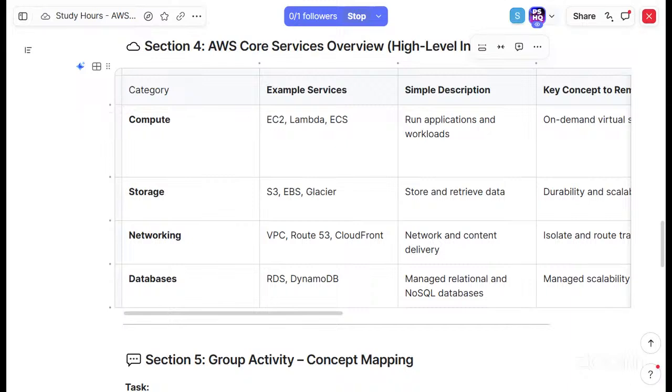We are going to give some justification for each, like why we are going with NoSQL databases. What is our information flow within our system? In networking, why do we need Route 53, why do we need a virtual private cloud? Is our system maybe a banking application, or what exactly are we doing? Those kinds of discussions will help.